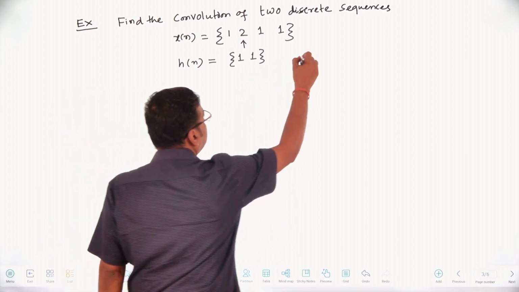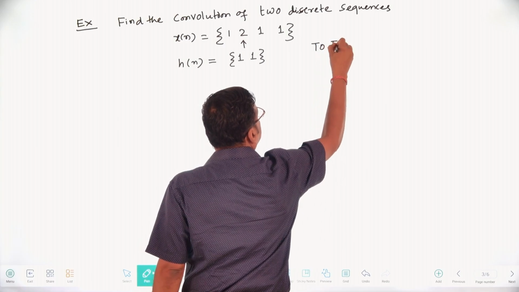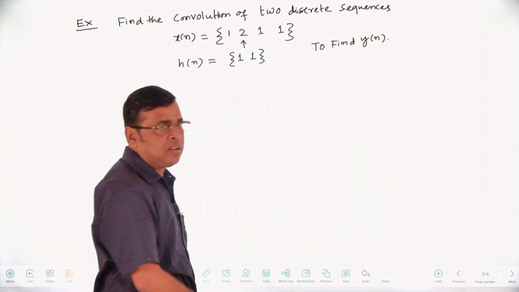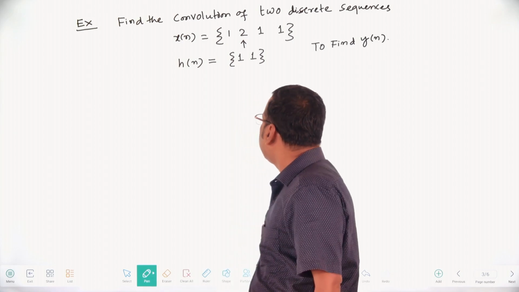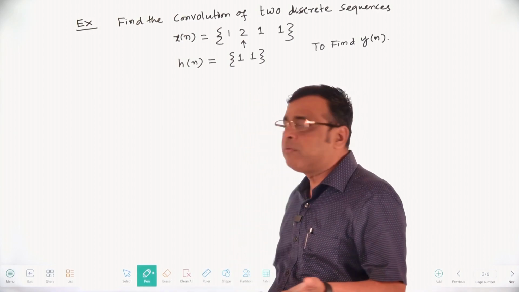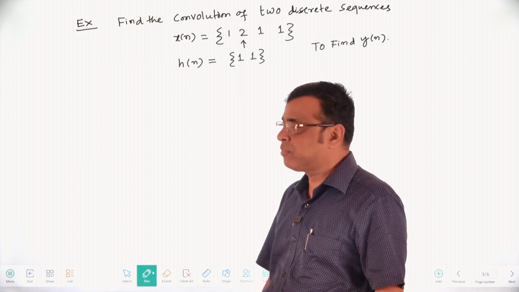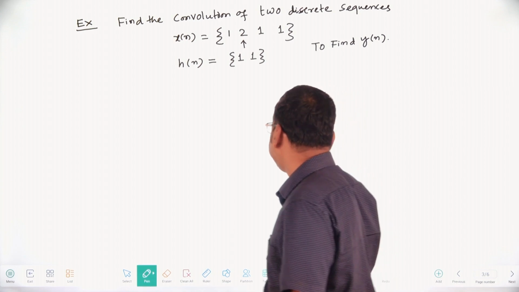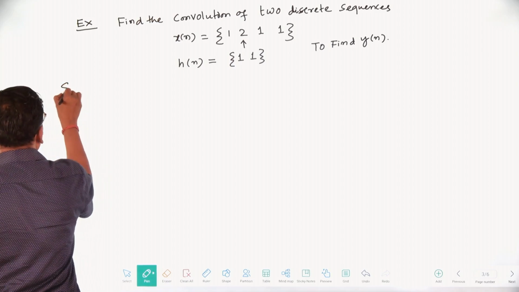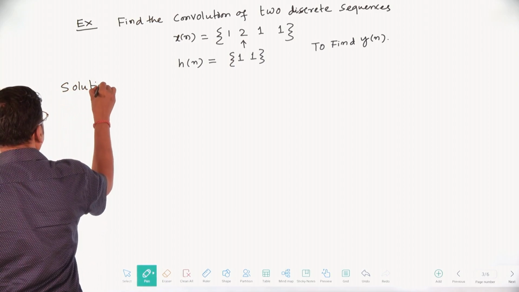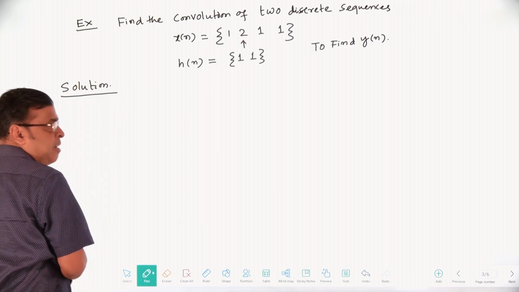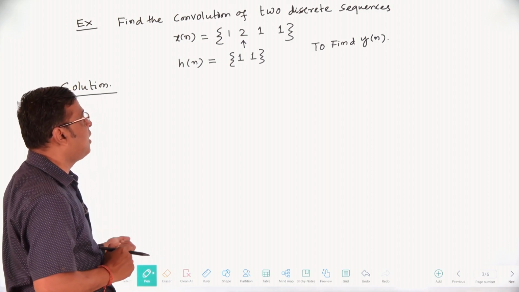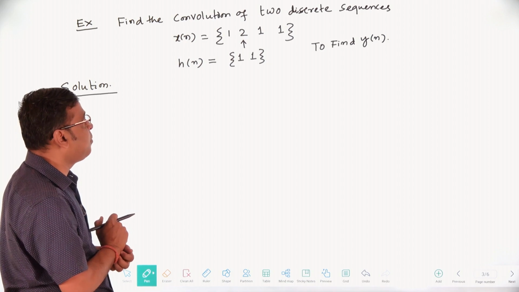To find y of n. It is very, very important. Once your fundamentals are clear, then you will do any type of problems related to convolutions. So this is your question: x of n given, h of n given, find the y of n. Solution. In this example, I will give you the details regarding how to find out the convolution y of n, that is x of n convolution h of n.